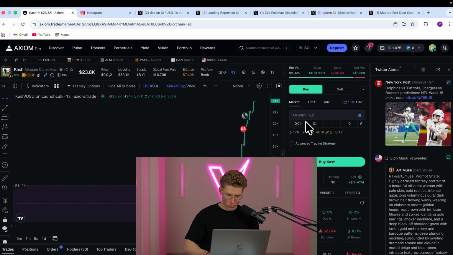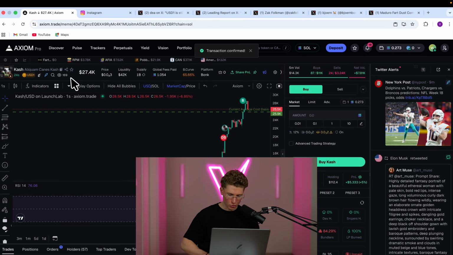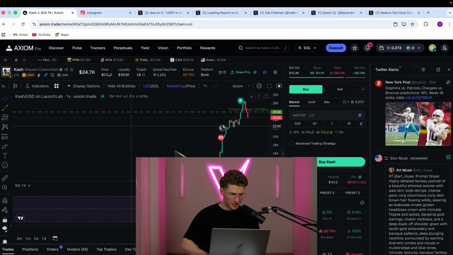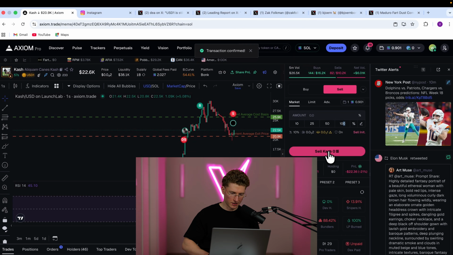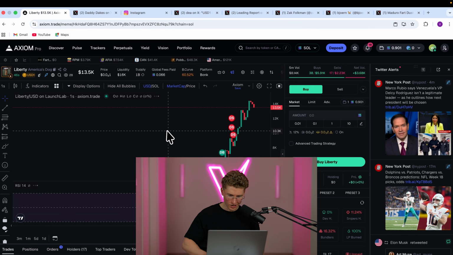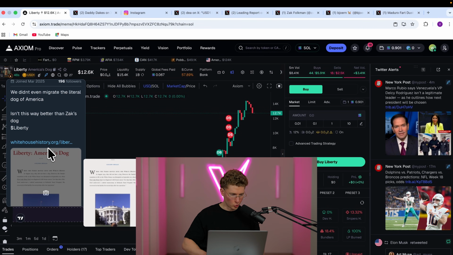So if we miss the first one, we're not going to miss the second one. Let's throw in 0.8 sol in here. The bundlers here are crazy, but it's okay. I'm showing you an example of how not to trade. Let's sell here. Unreal. Okay, apparently there's another dog named Liberty, and it's the dog of America.